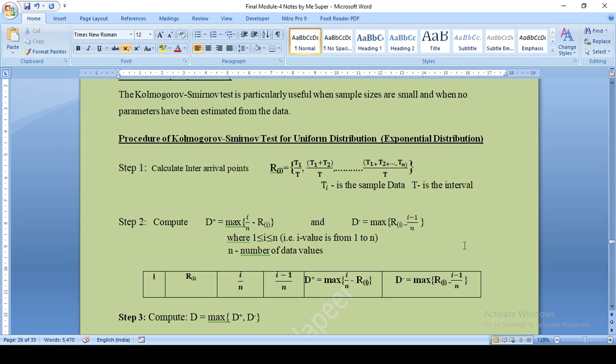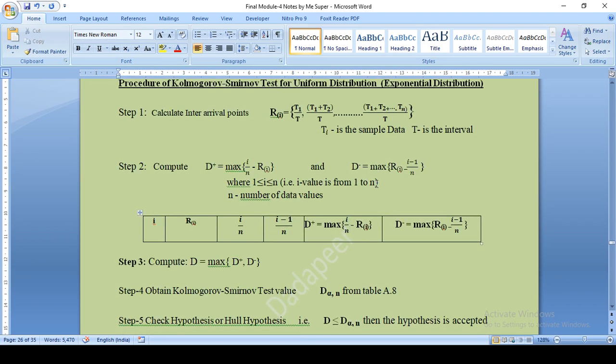This is i. Ri minus r1, i minus 1 by n. When i is equal to 2, r2 minus (2 minus 1) by n. Like this, we have to go and find. After finding this, what is the maximum value out of this? That maximum value is d minus.